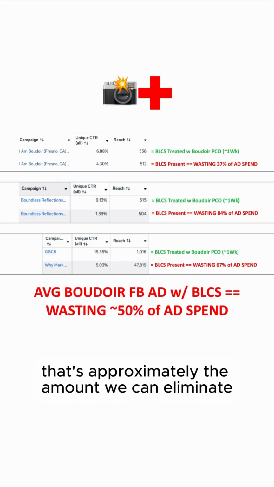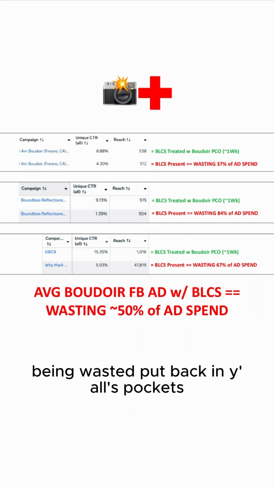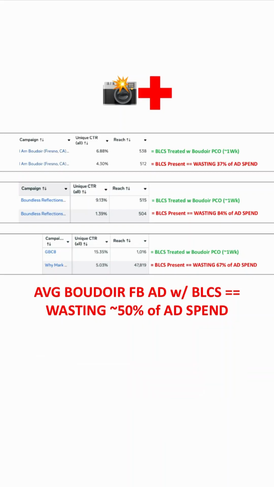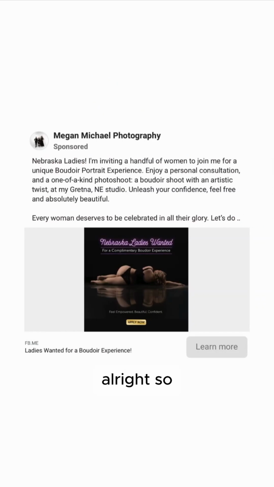That's approximately the amount we can eliminate being wasted, put back in y'all's pockets, so y'all don't even have to spend it. Y'all can keep it. All right, so